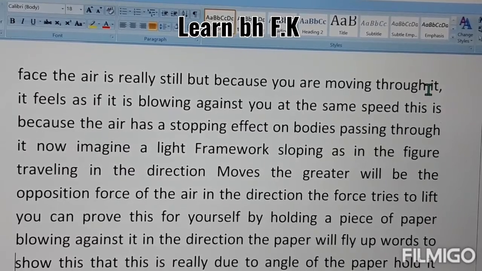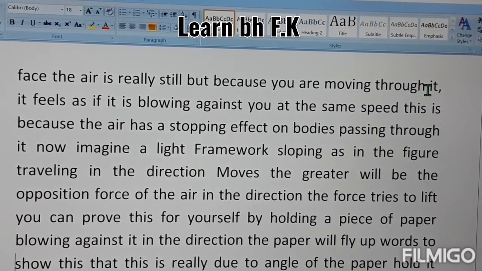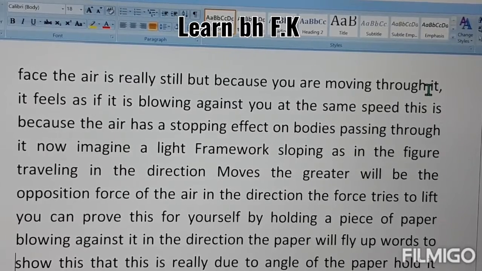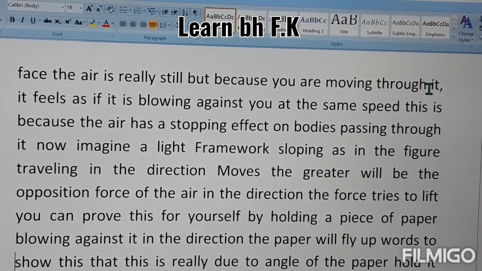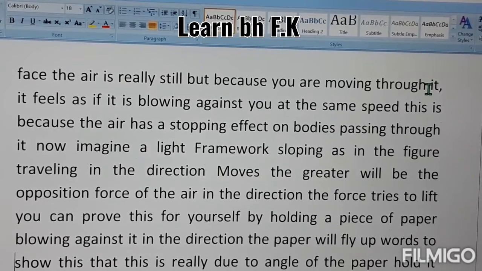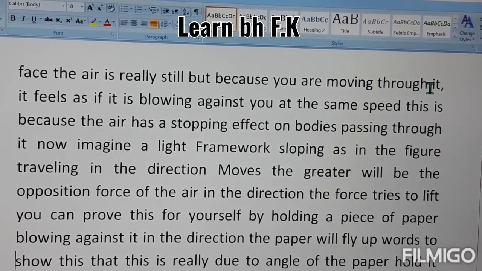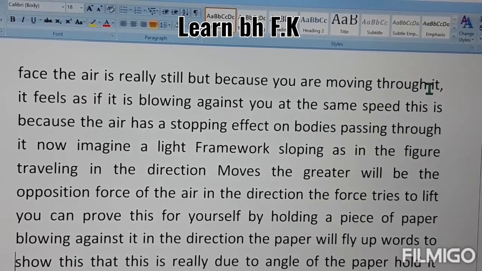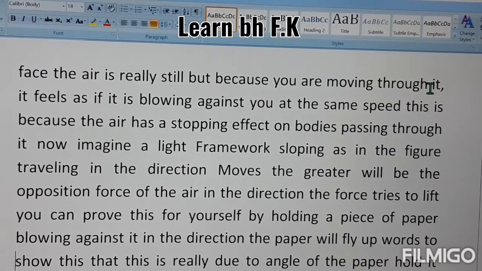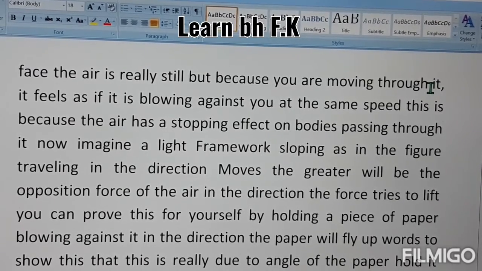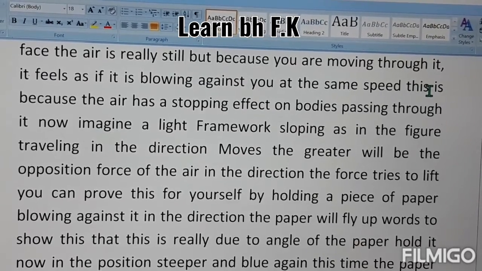Now imagine a light framework sloping as in the figure. The faster it moves in the direction, the greater will be the opposition force of the air, in the direction the force tries to lift. You can prove this yourself by holding a piece of paper and blowing against it, and the paper will fly upwards. To show that this is really due to the angle of the paper, hold it at an angle.